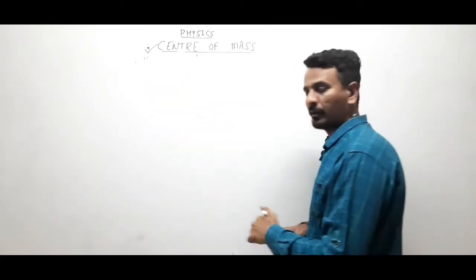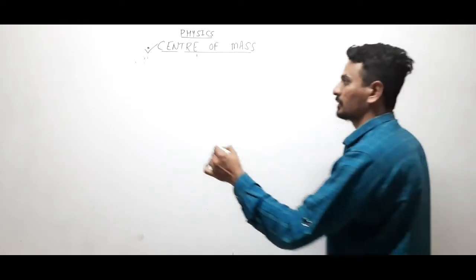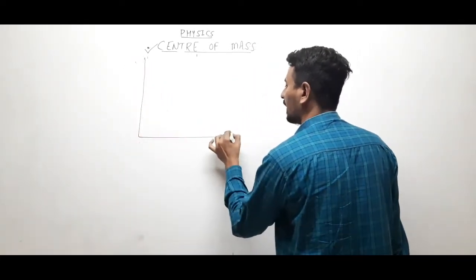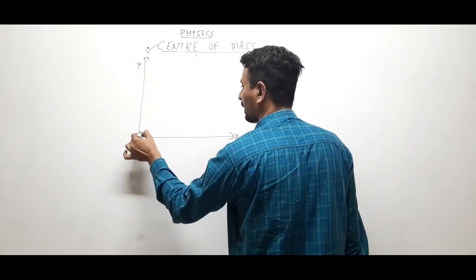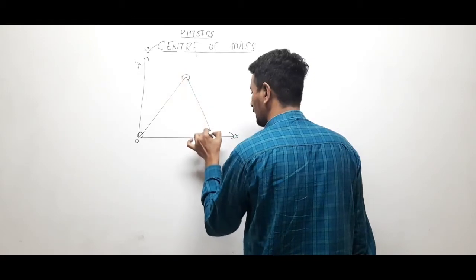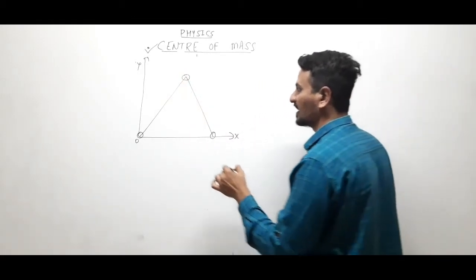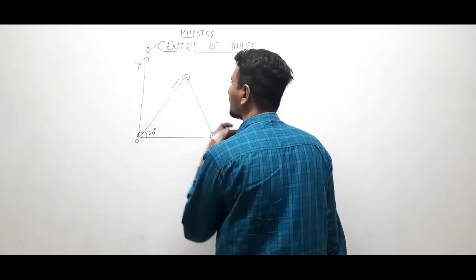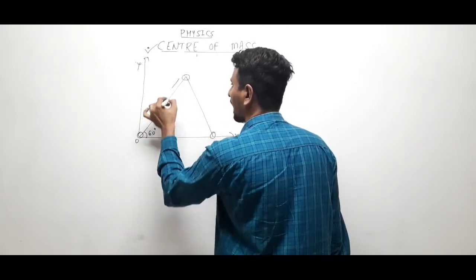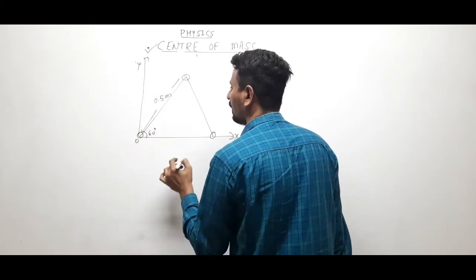If two particles are... now we are locating the center of mass along xy. Let us say one particle is over here, one particle is here, and one particle is here. Three particles, they are located on the vertices of an equilateral triangle. Let us say the length is 0.5 meter. You can take any value, there is no problem.